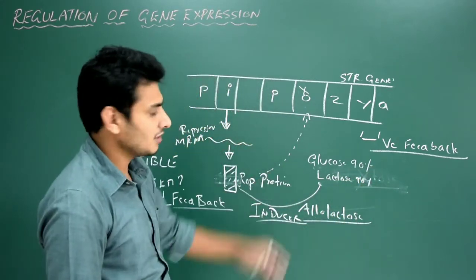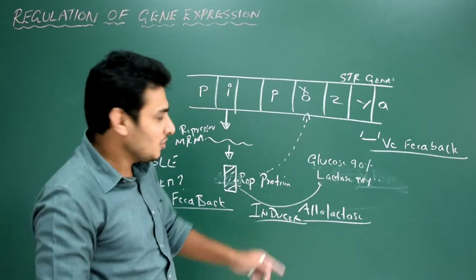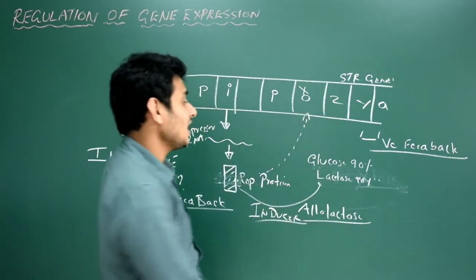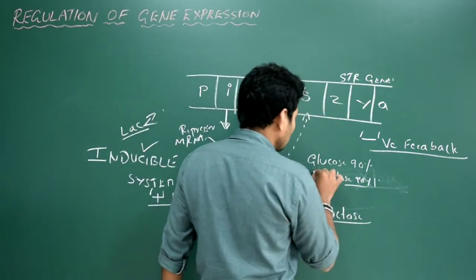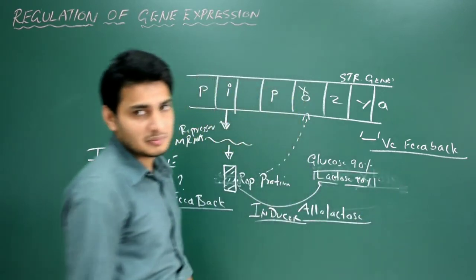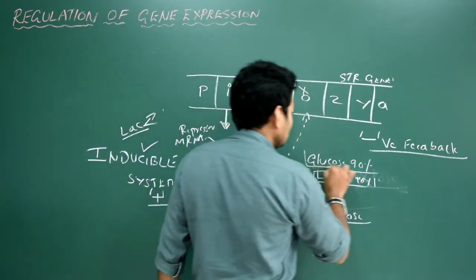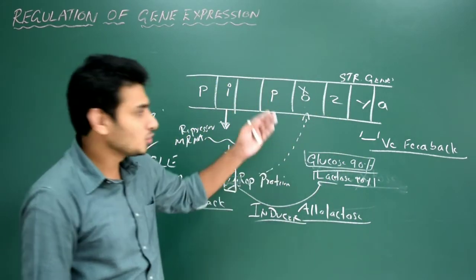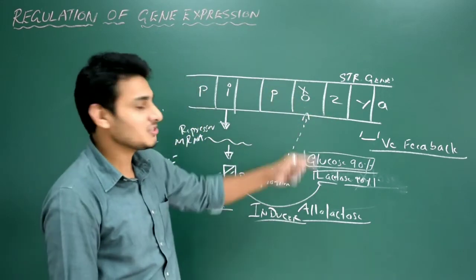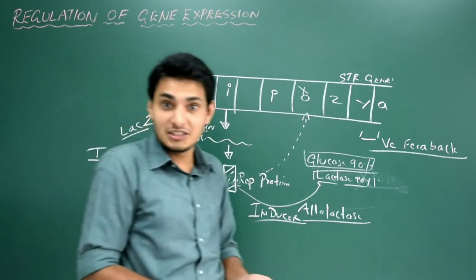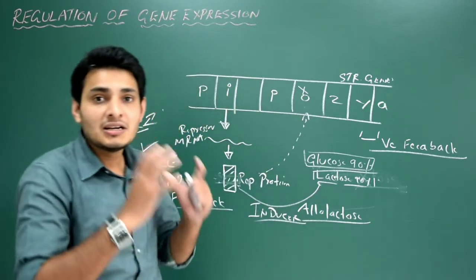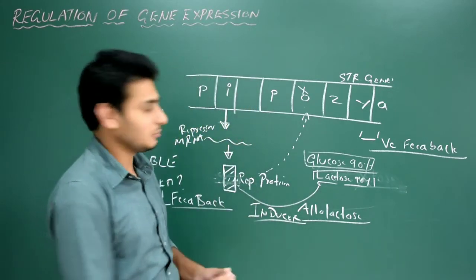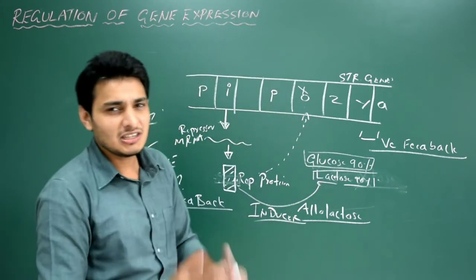Compared to glucose, the percentage of lactose is very less. So now lactose is there, right? At least 10% is there. So I need the ZYA gene to synthesize the enzymes to break or hydrolyze this lactose to produce ATP. At the same time, I need the ZYA, that is lac operon genes, structural genes, to be in off mode because glucose is present. So I demand two conditions. One is I need the ZYA gene to be switched off. At the same time, I need the ZYA genes to be switched on. See, I am demanding two conditions because both are present, but the concentration is different.